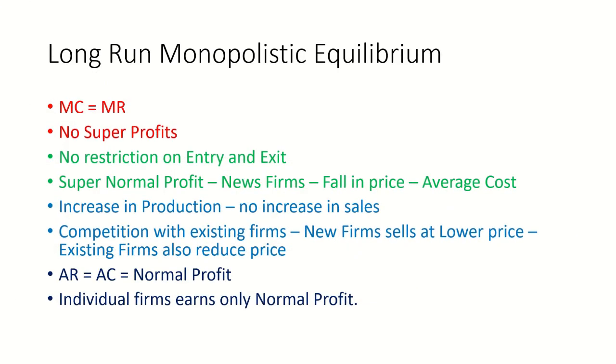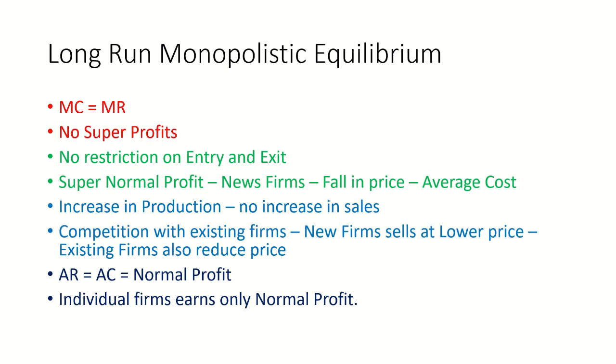For attaining the equilibrium condition, if the firm wants to attain it, the marginal cost must be equal to the marginal revenue. Another specialty is that in the long run, there is no super profit. The reason is that there is no restriction on entry and exit. Since there is no restriction, the firms can easily come and easily go out. When there is a situation of supernormal profit, the new firms will enter and the price will fall until it reaches the average cost, and the profit will be distributed equally among all the firms. So there is no supernormal profit.